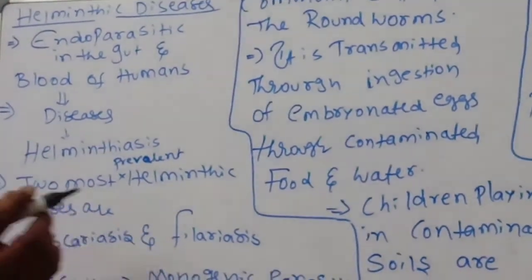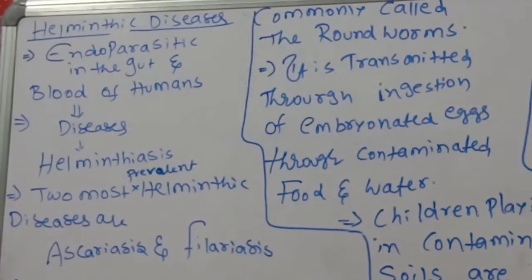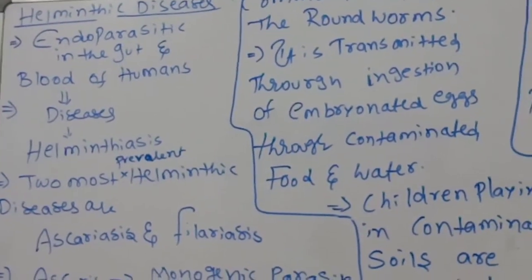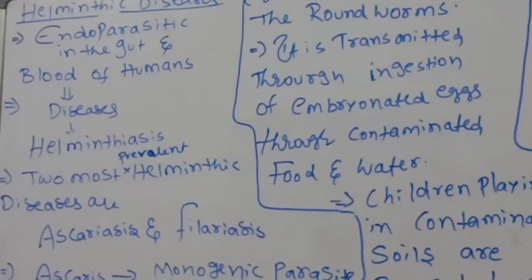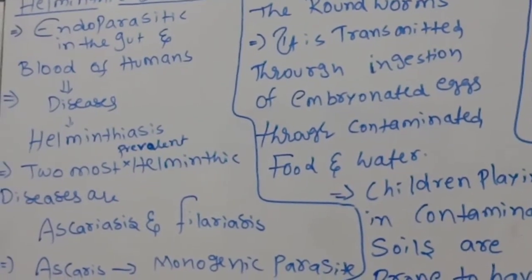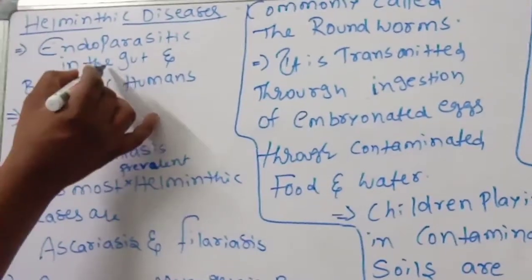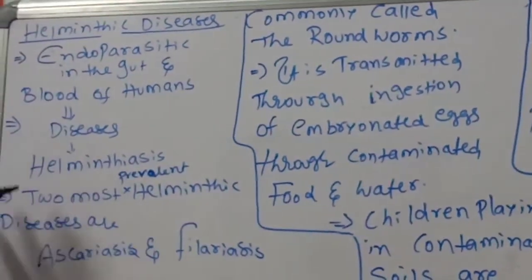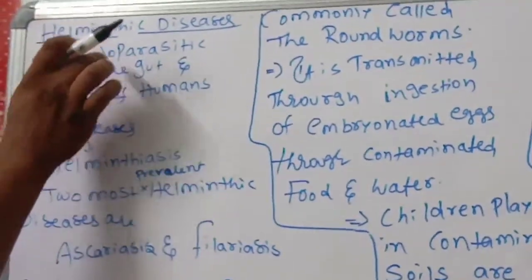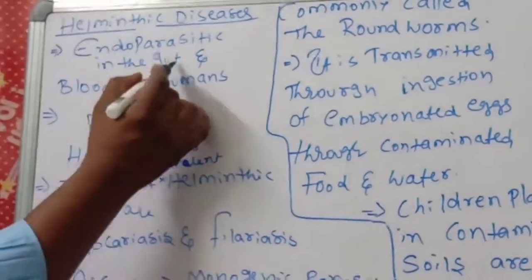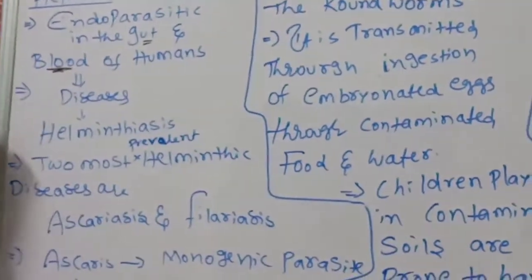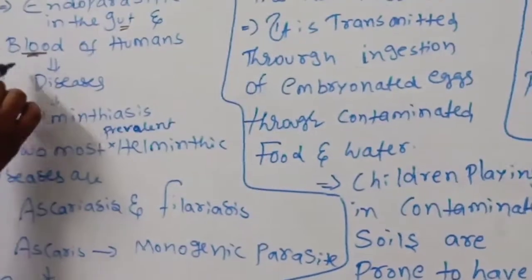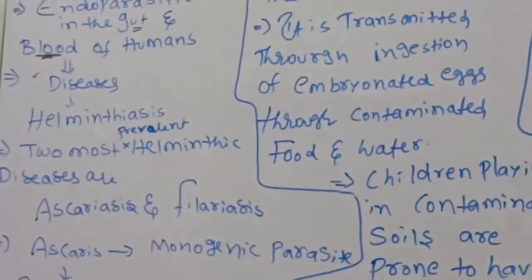Next, helminthic diseases. Helminthic, you know, Platyhelminthes, Aschelminthes, Nemathelminthes. Those parasites cause the diseases. That is what we are going to discuss. They are endoparasitic in the gut and blood of humans. Endo means inside, exo means outside. These helminthic parasites live in the gut and blood of humans and cause the diseases. Those are called helminthic diseases.